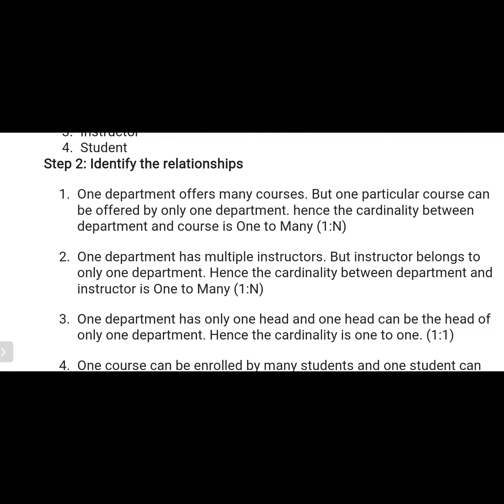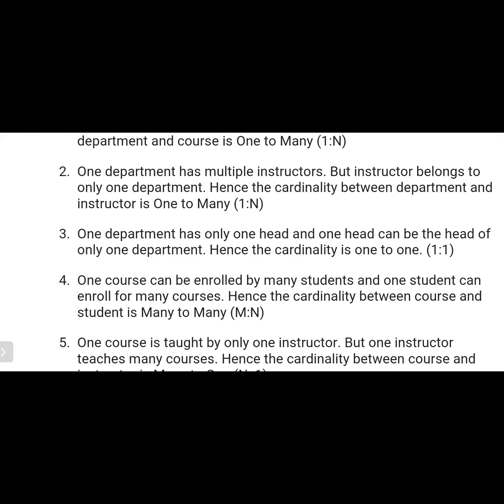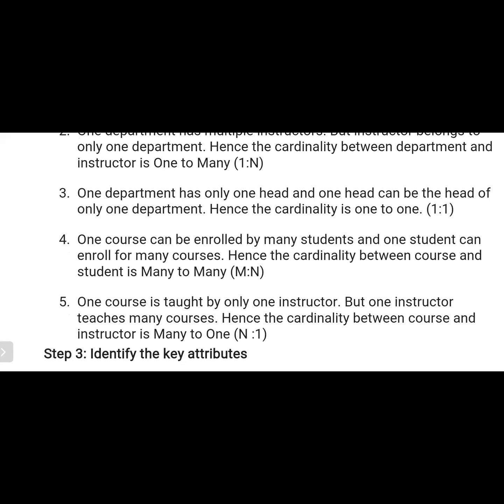Similarly, one department has multiple instructors, which is also a one to many, but an instructor belongs to only one department. Hence, the cardinality between the department and instructor is one to many. One department has only one head, and one head can be the head of only one department, so it is a one-to-one relationship.